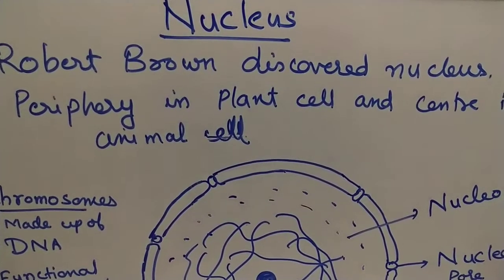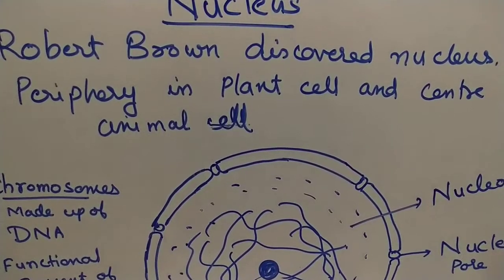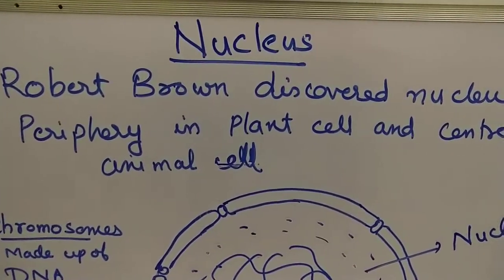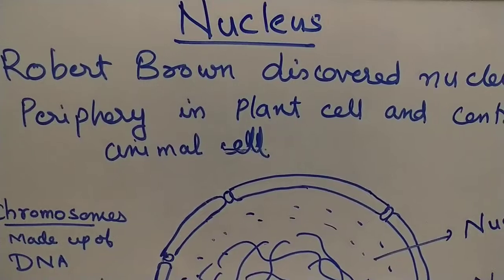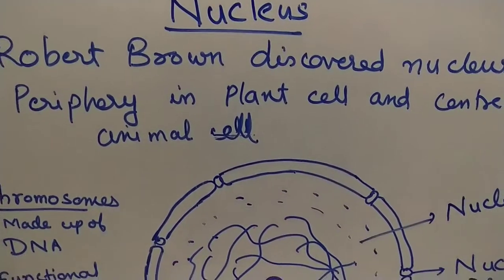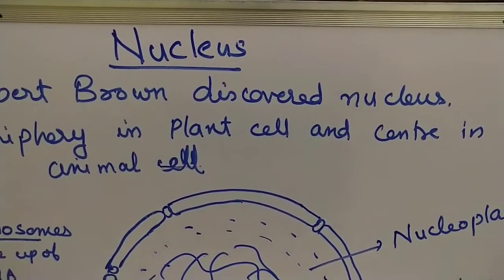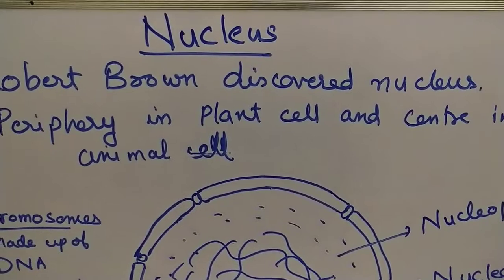In plant cell, there is a big vacuole. So, the position of nucleus is at the periphery in plant cell. At the periphery means towards one side. So, in plant cell, the nucleus is found towards one side, whereas in animal cell, it is in the center.